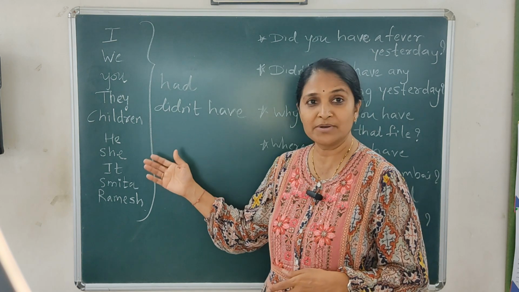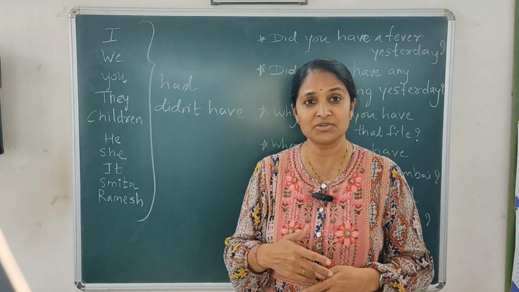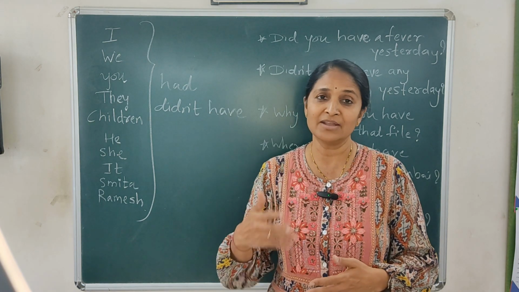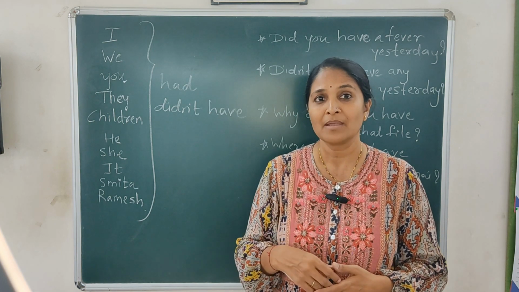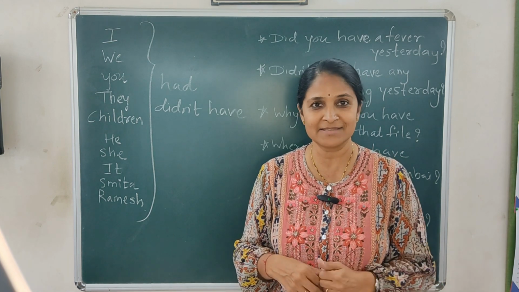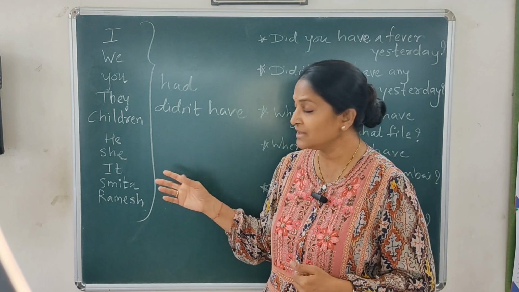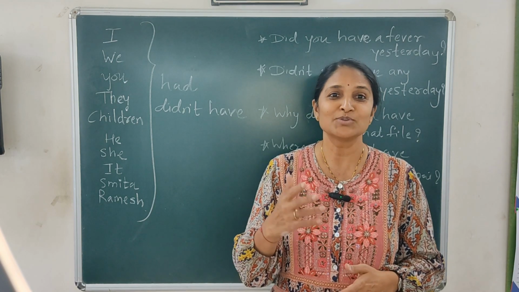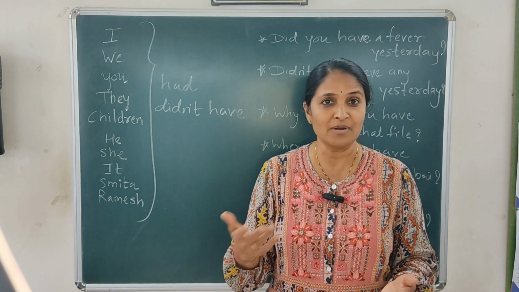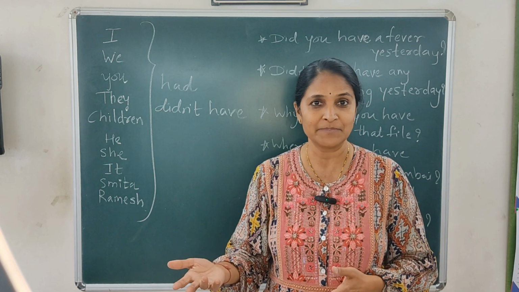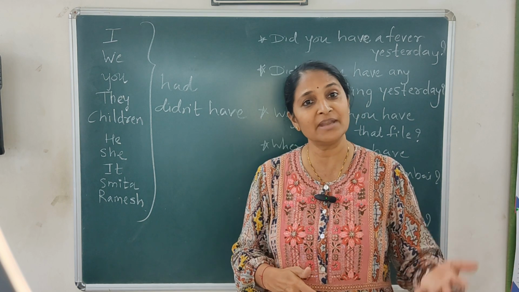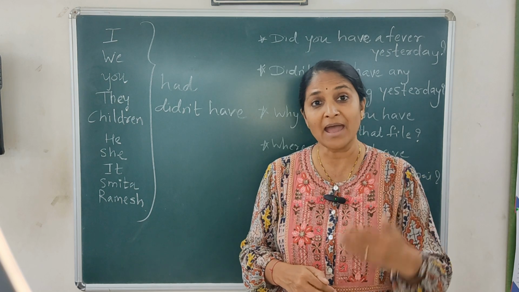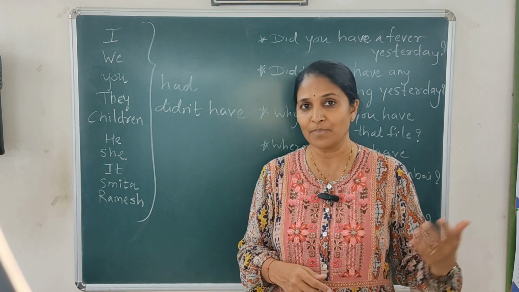Again, now with third person, he, she, it, my sister, my brother, my uncle, my aunt, also we will use had. So he had a job, he didn't have a job. She had a mobile, she didn't have balance. Smita had, it is past, right? So Smita had a job, but she didn't have time for the family. Ramesh had a car, Ramesh didn't have a car. So these are positive and negative statements using had for showing possession in the past.